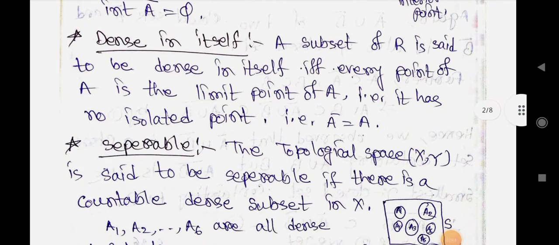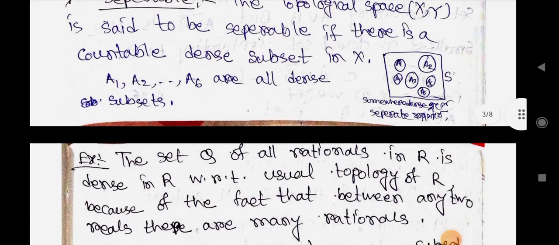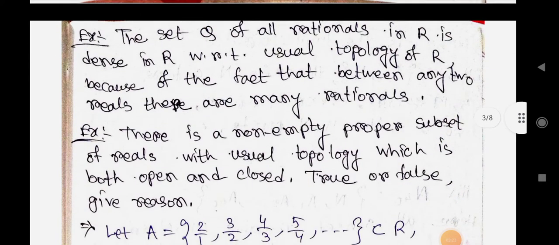Dense in itself: a subset A of R is said to be dense in itself if every point of A is a limit point of A, that is, it has no isolated point, that is, A bar equals A. Now separable: the topological space (X, tau) is said to be separable if there is a countable dense subset in X. Example: the set Q of all rationals in R is dense in R with respect to the usual topology of R, because between any two reals there are many rationals.